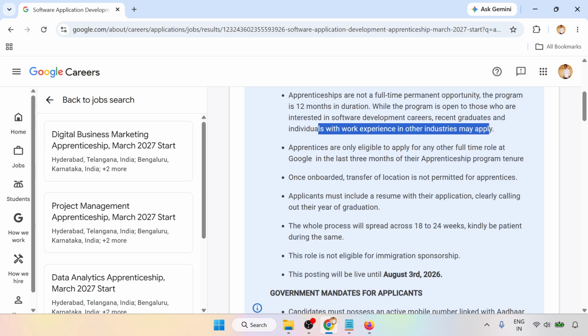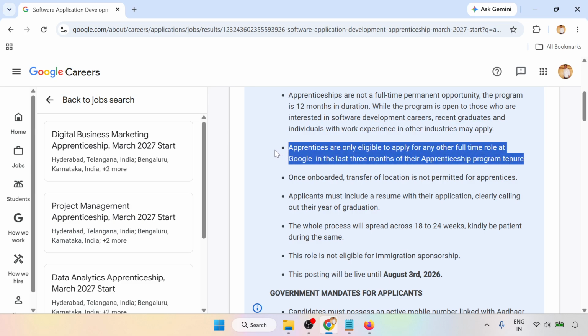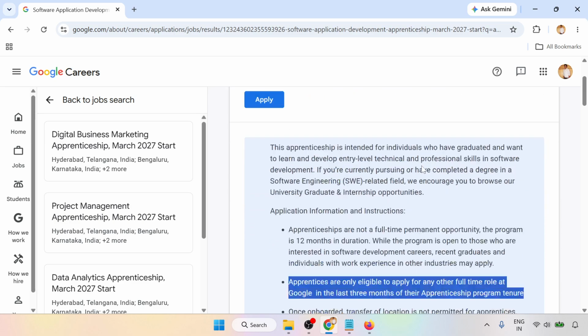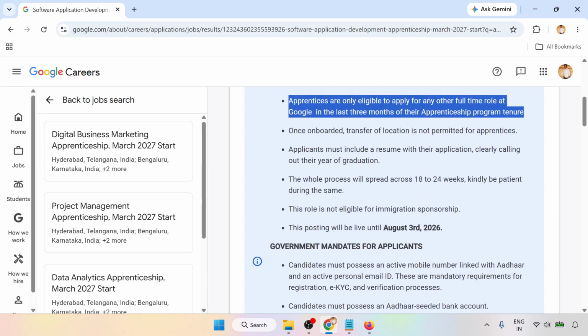Apprentices are only eligible to apply to any other full-time role at Google in the last 3 months of the apprenticeship program tenure. Just remember that if you have not applied to any of these, then only you can apply. Once onboard, transfer of location is not permitted. It means that we have multiple locations. These are the locations. If you want to transfer after onboarding, they are not allowing a change of location.